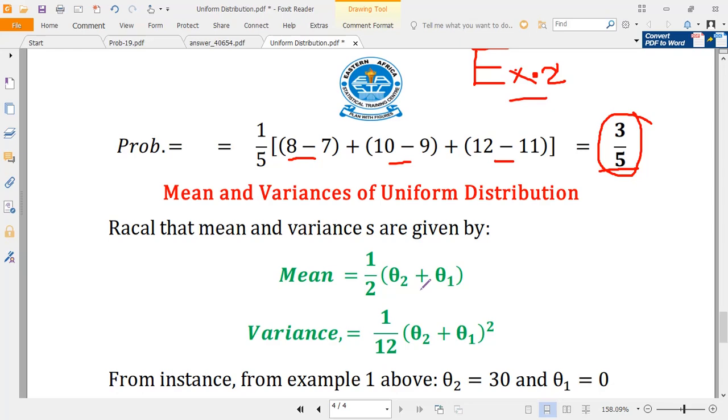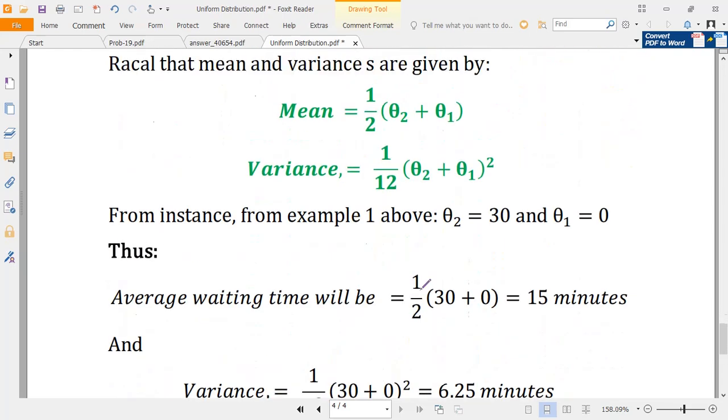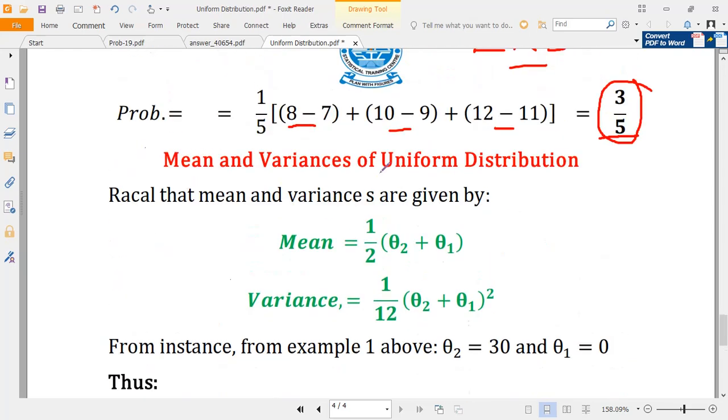Okay, so let us finalize our lecture by solving how to come up with the mean and the variance of the uniform distribution. This is the form for calculating the mean, and this is the form for calculating the variance: 1 over 2 times theta 2 plus theta 1, and 1 over 12 times theta 2 minus theta 1 squared. Let's use example 1 to illustrate.